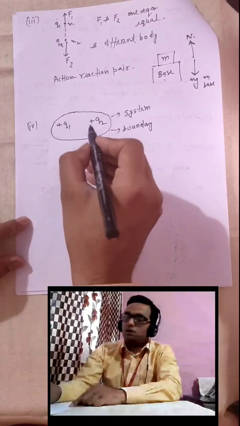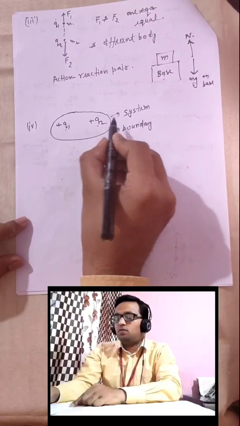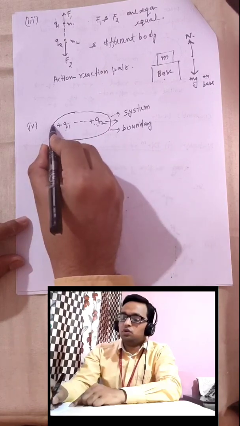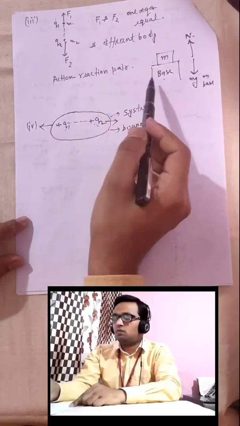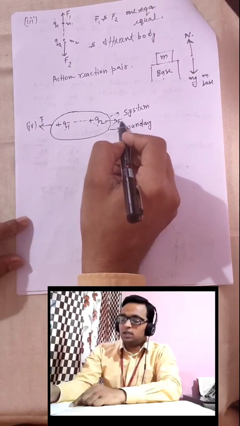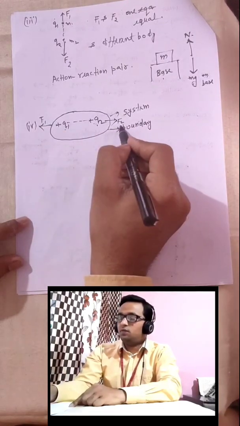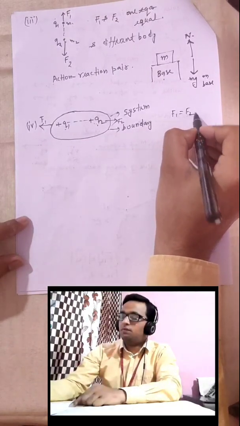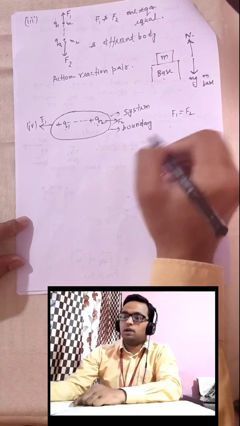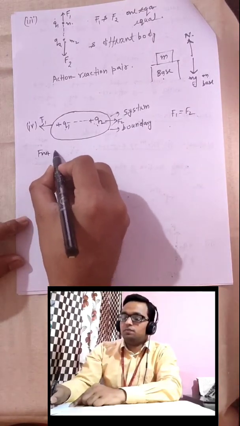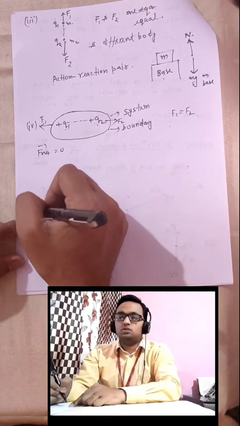In this system, q1 is applying some force on q2 in this direction and q2 will apply force on q1, obviously the electrostatic force, and both are equal. So we can say F1 equals F2 in magnitude only, not in vector form. So on this system, F net is 0; the net force on this system is 0.